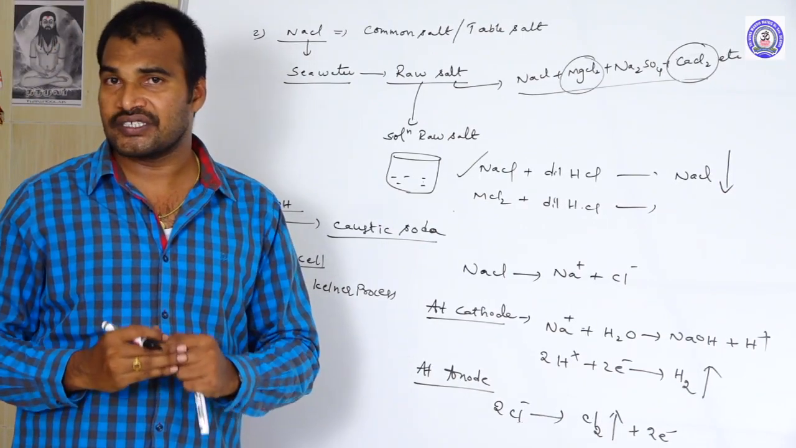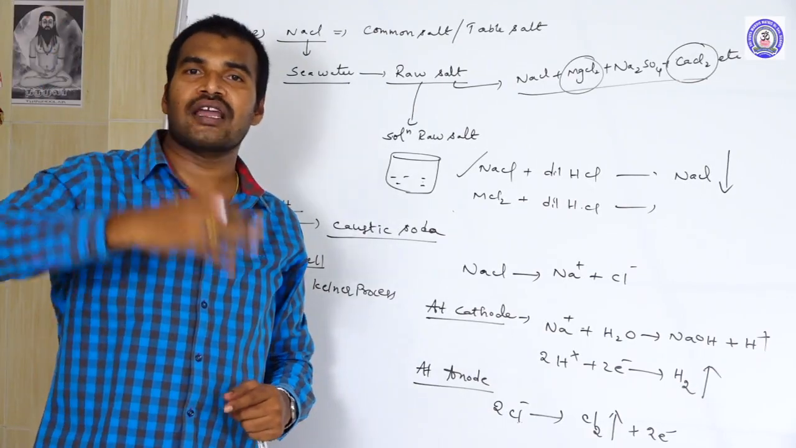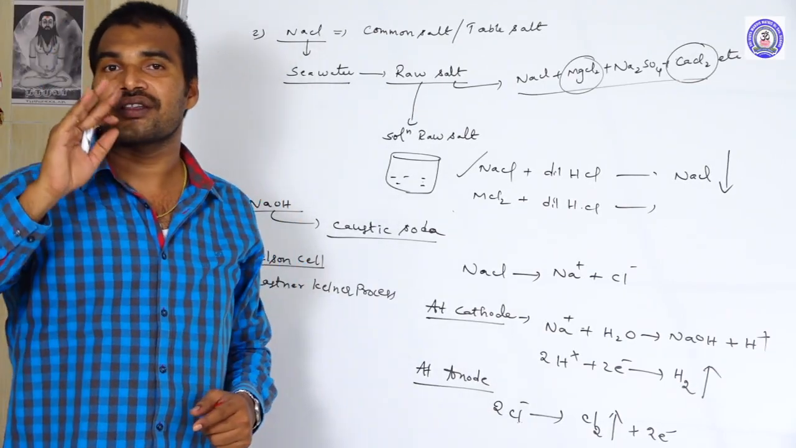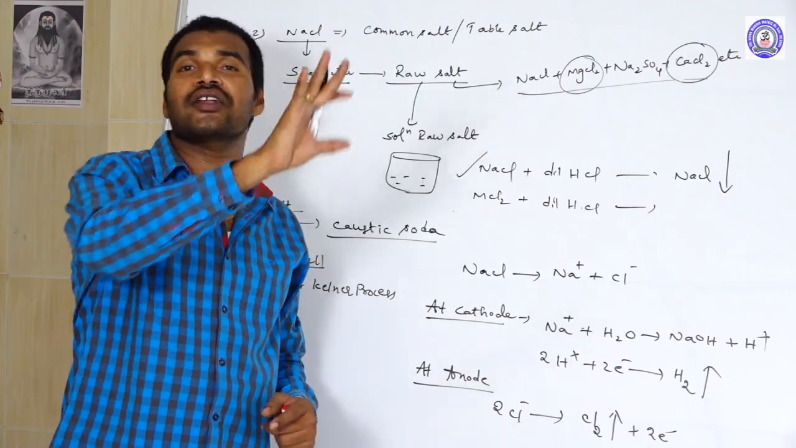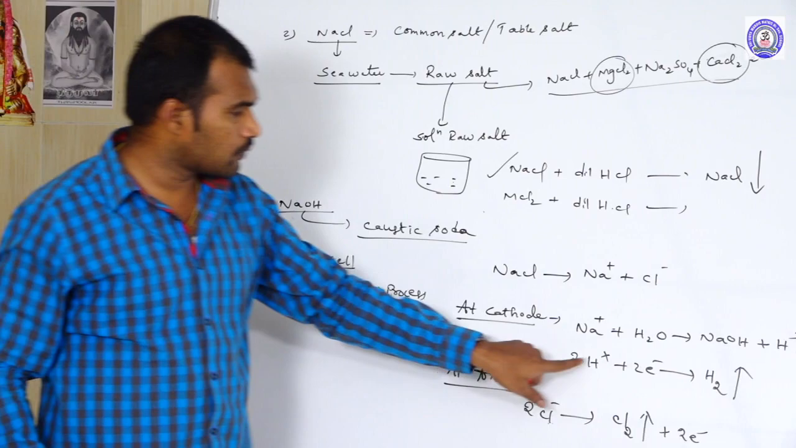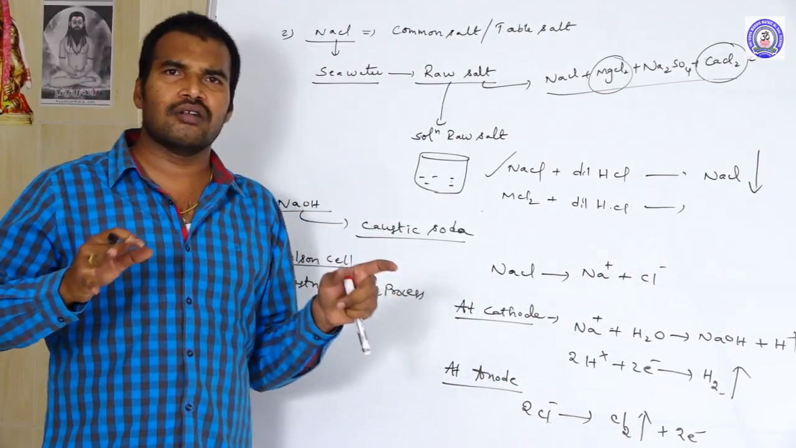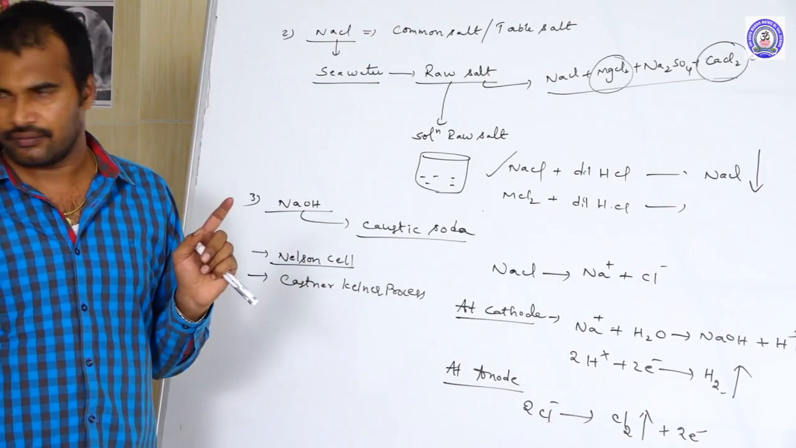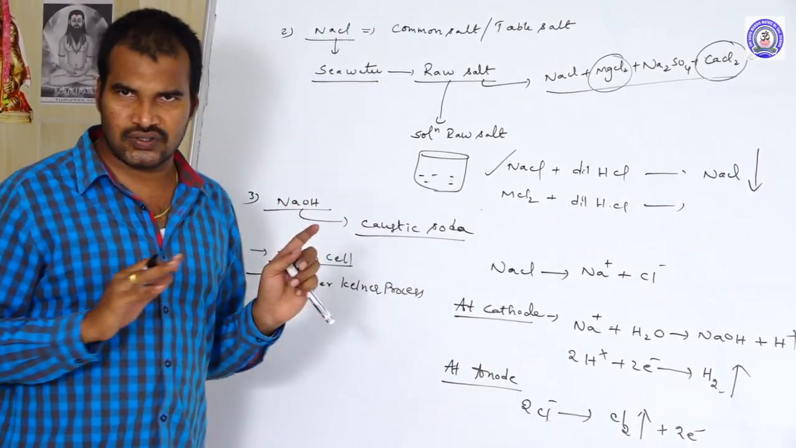The sodium which is present in the amalgam form will be attracted by the cathode. So in between, what happens? The Na+ ion will react with the water and form NaOH, and they liberate H+ ions. And these H+ ions undergo reduction, and they give hydrogen. The process is the same, but the construction of the cell is different. So the same mechanism happens in the Nelson cell process also.